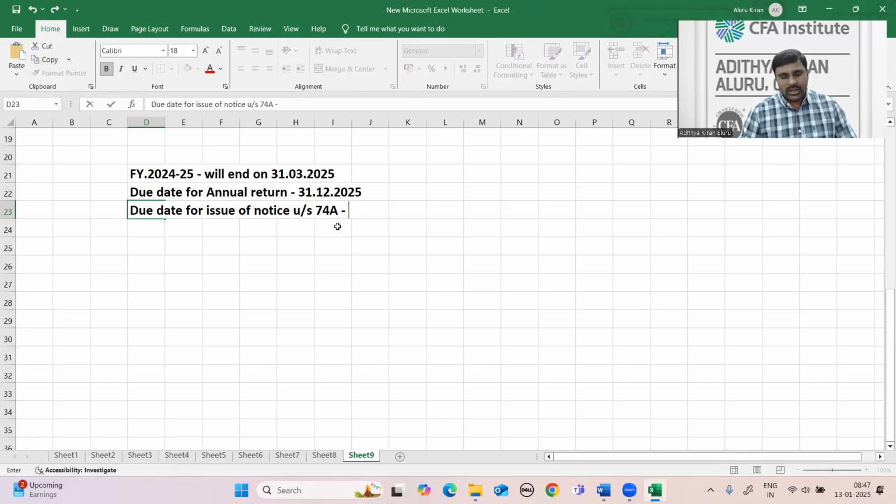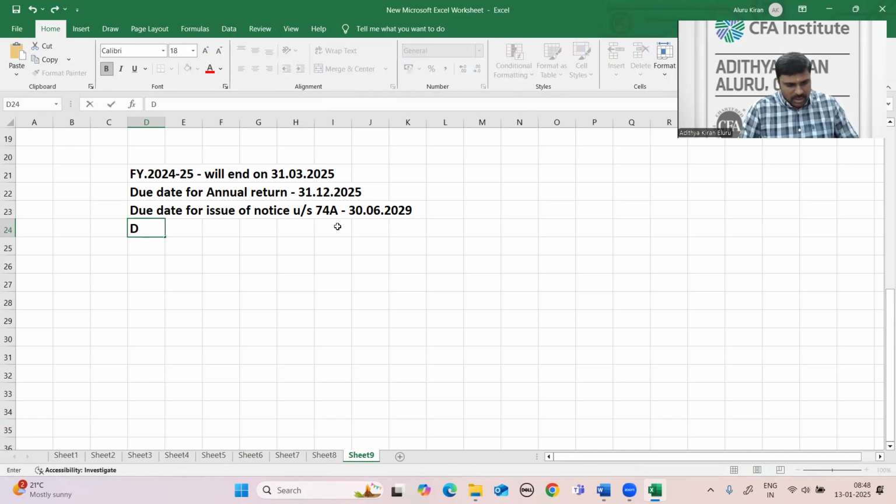So 25, 26, 27, 28. 3 years is completed. 26, 27, 28. 3 years is completed. 30th June 2029. 42 months from the due date of annual return: 31st December is the due date of annual return. From there, 42 months, that is 30th June 2029, you have to give notice.